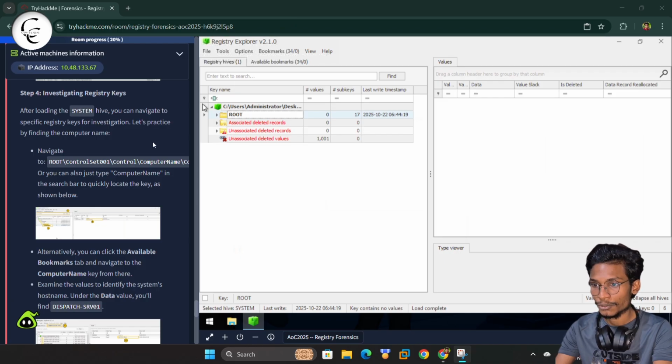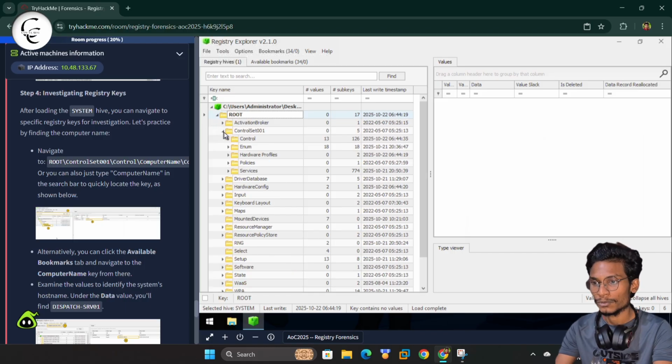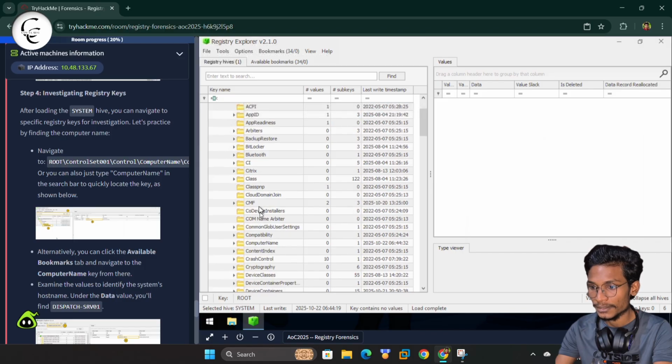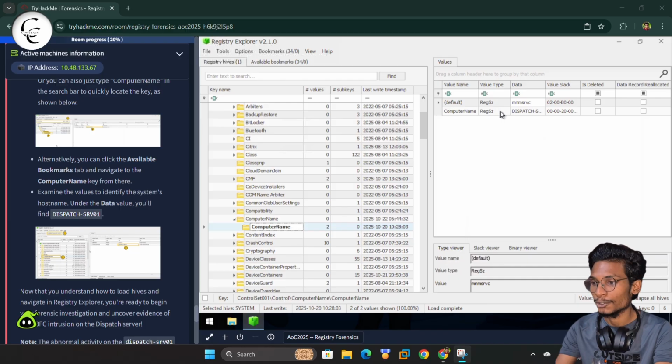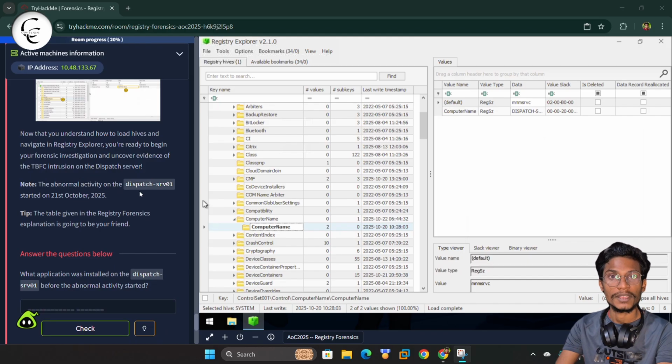Now we can access the root, and let's first find out the server name, or the computer system name. Under the root we can travel to the Control, and after following the full path, here you can see the full path is Control, ComputerName, and under ComputerName you can see we have DISPATCH-SERVER-01. So guys, now we have performed some basic practical work: how to load the Hive, how to load the different registry Hives and check out the information. Now we can move toward the question and answer part.